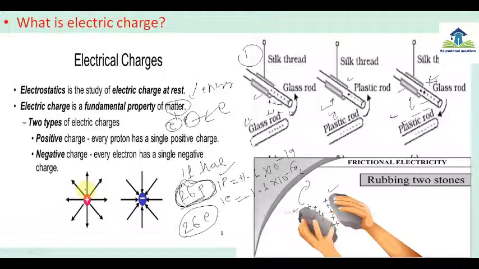And the second thing, the electric lines of force. Because of this positive charge and negative charge, there is a line of energy. So electric lines of force emit outwards from the positive charge, and at the negative charge the electric lines of force come together near or inside the negative charge.